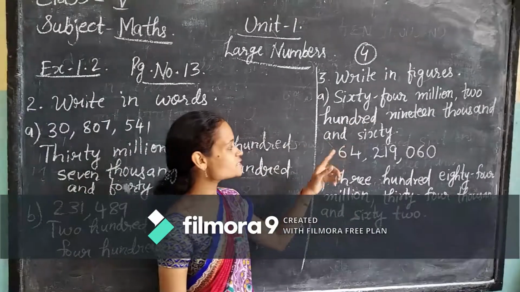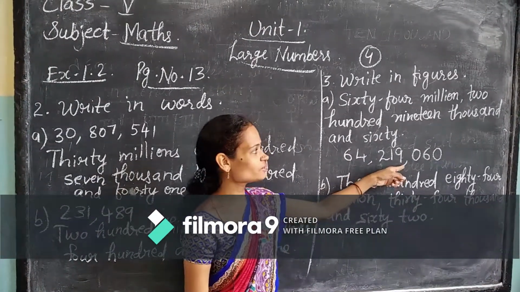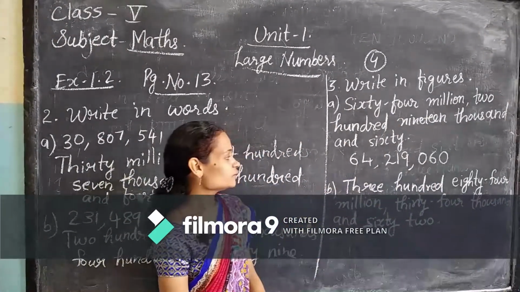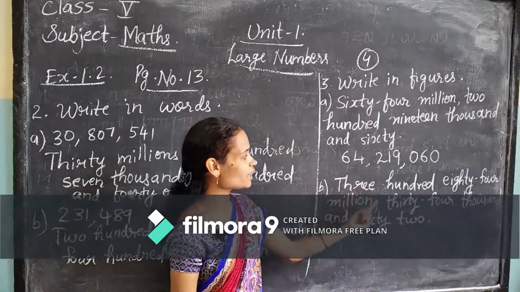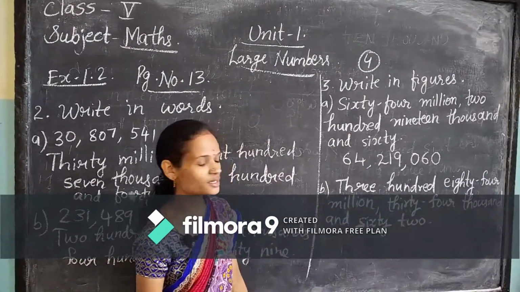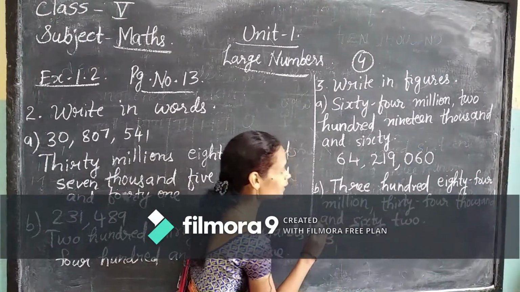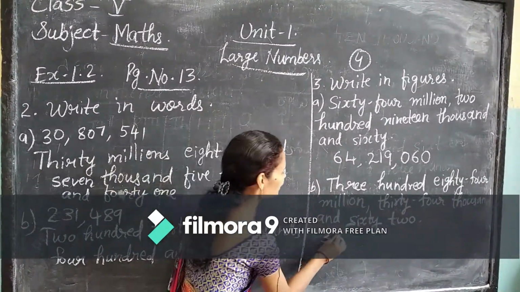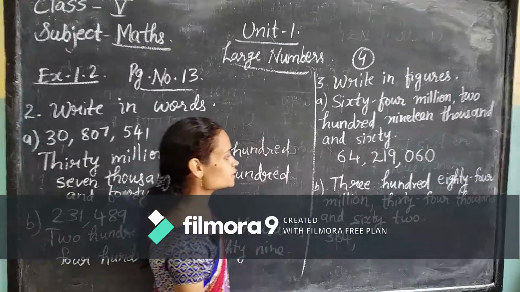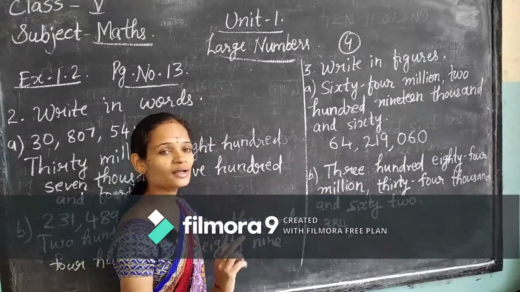So what is this? 64,219,060. Now next is 384,034,062. Write here 384 million, meaning 384, comma, 34,000. What is there in the hundreds place?